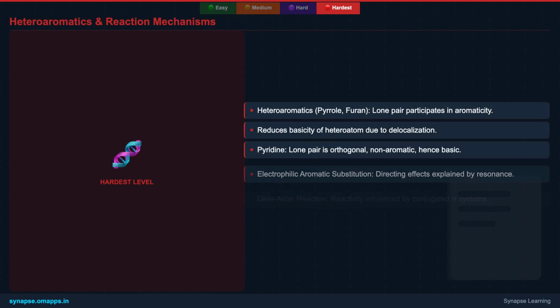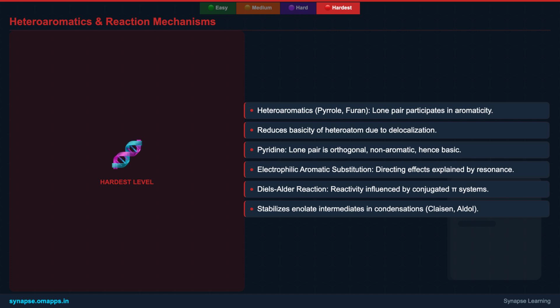Resonance profoundly influences the chemistry of heteroaromatic compounds. In pyrrole, furan, and thiophene, a lone pair on the heteroatom contributes to the aromatic pi system, fulfilling Huckel's rule and making the ring aromatic. This participation significantly reduces the basicity of the heteroatom as its lone pair is delocalized. In contrast, in pyridine, the nitrogen's lone pair is in an sp2 orbital, orthogonal to the pi system, and thus does not participate in aromaticity. This lone pair is available for protonation, making pyridine a base.